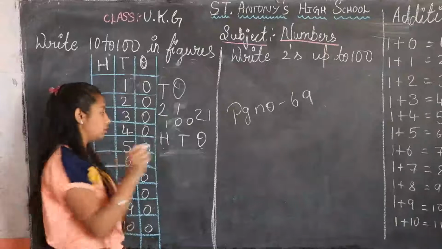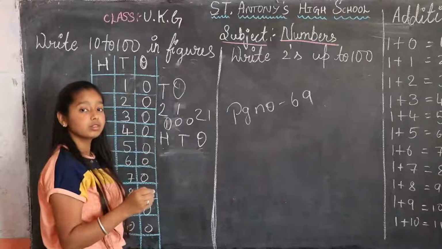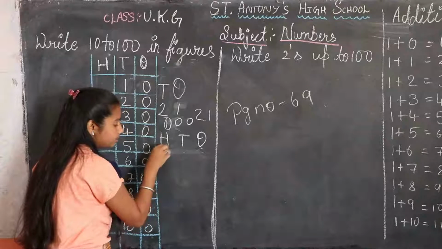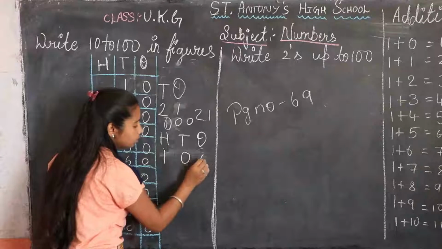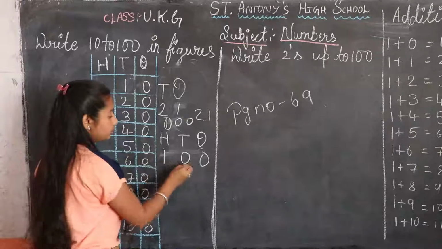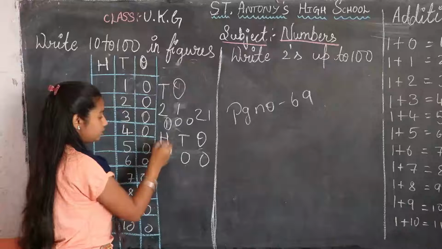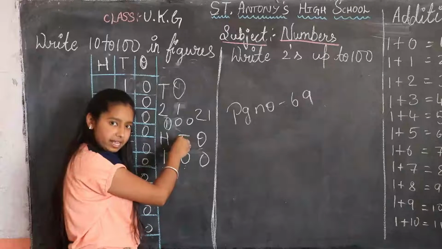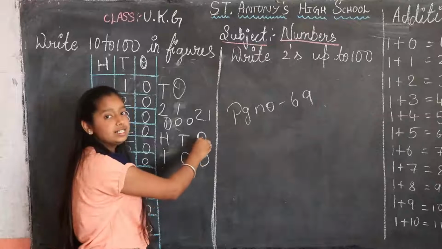Sorry, where do I want to write 1? In tens place? No. 100 means 1, 0, 0. 1 is in 100 place, 0 is in tens place, and the last 0 is in 1's place.